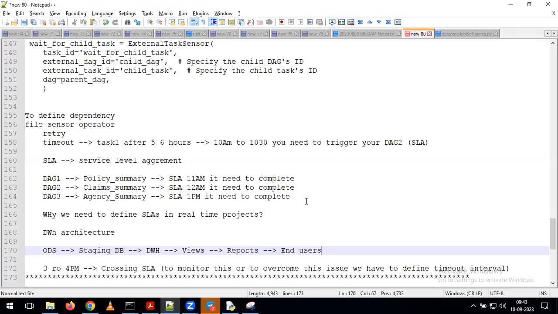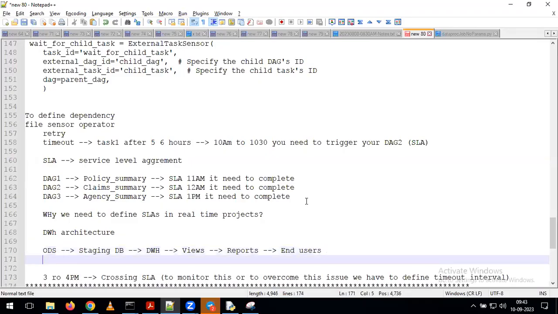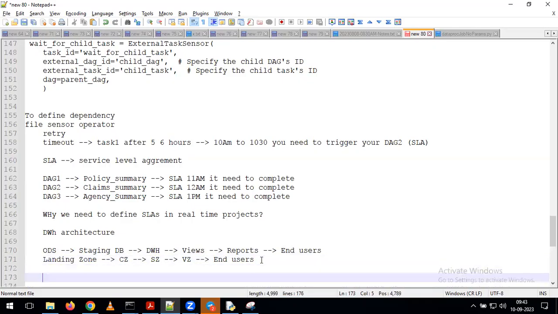Now coming to BigQuery, what is the architecture we discussed? It is similar to this one, but there we first have the landing zone. On top of the landing zone, we have the confirm zone. On top of that, the semantic zone. On top of that, the visualization zone. On top of that, our end users come into the picture. This is the terminology used in BigQuery, but indirectly both are the same. All the summary tables we maintain in the semantic zone.